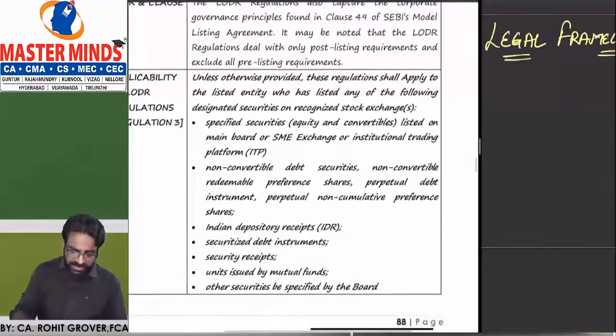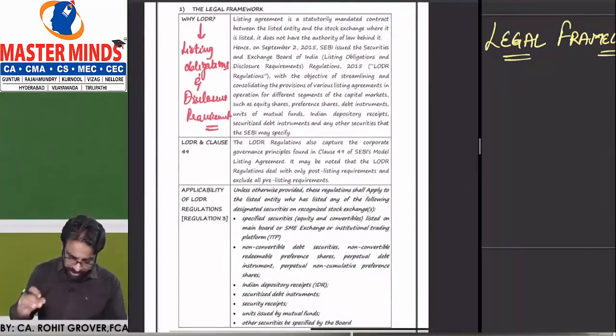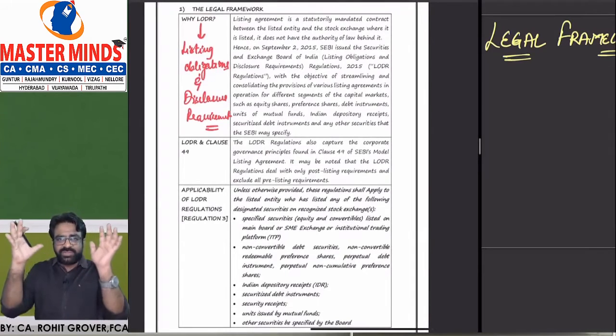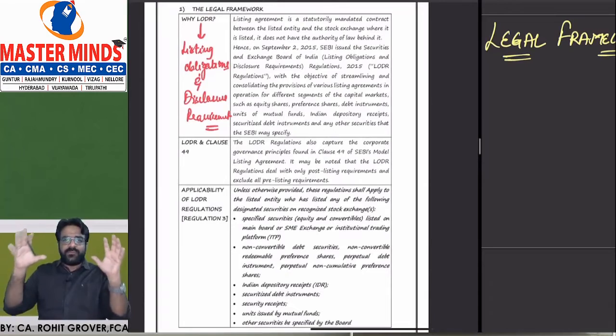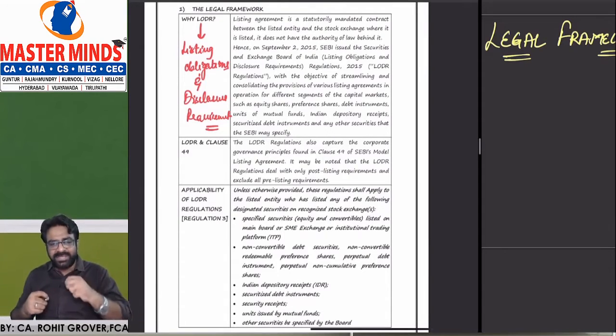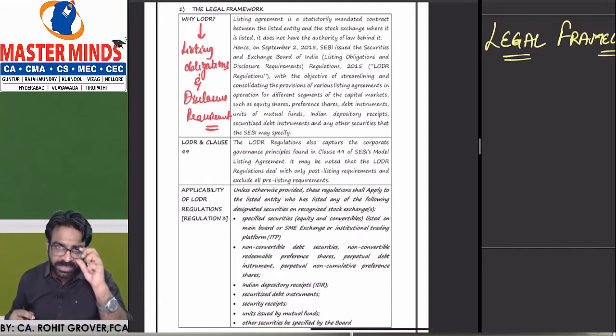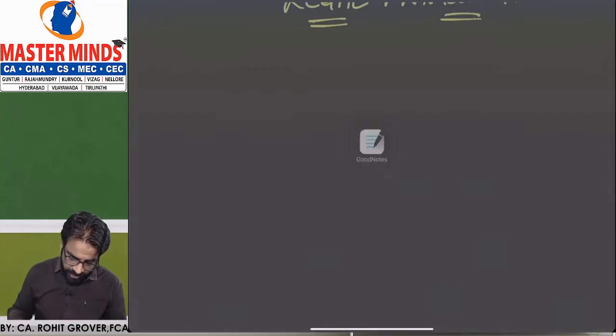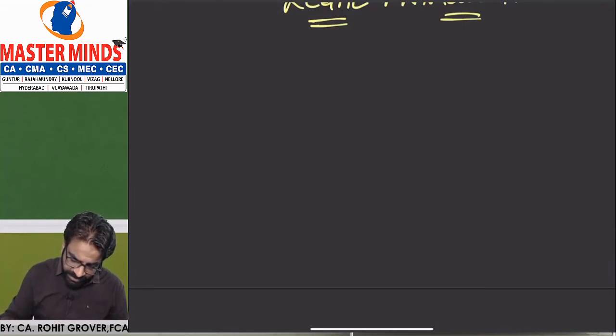So this is what brings an end to the introduction of this particular chapter. Are you getting the point? So now we have understood basically the legal framework of this chapter. So let us write and let us see how many points we can basically retain. Now it will create a practice also. Now let us understand how many points basically we can create, right?